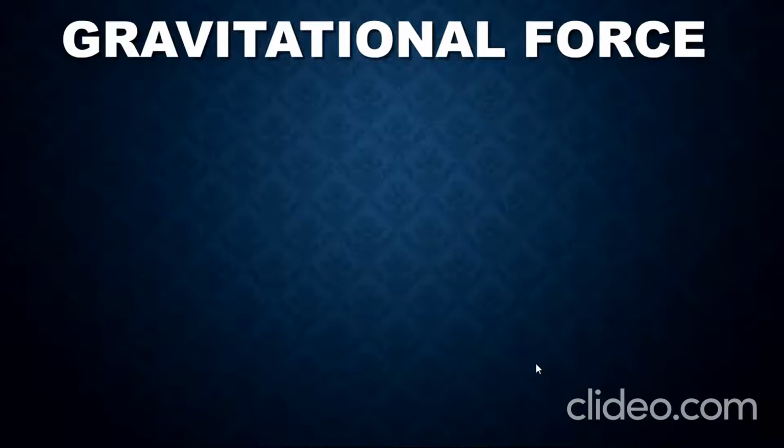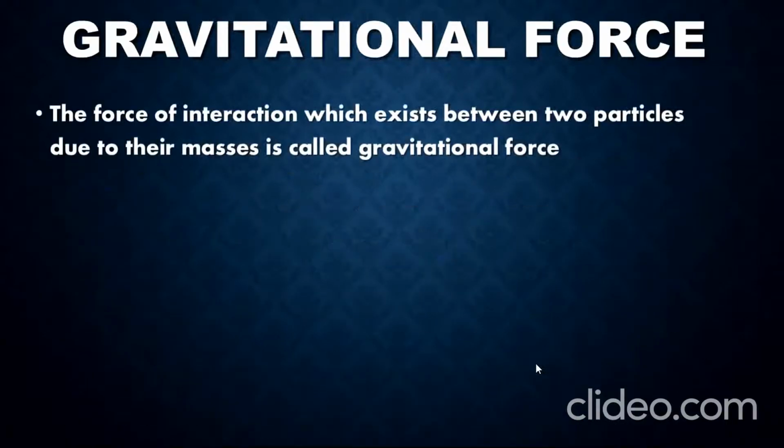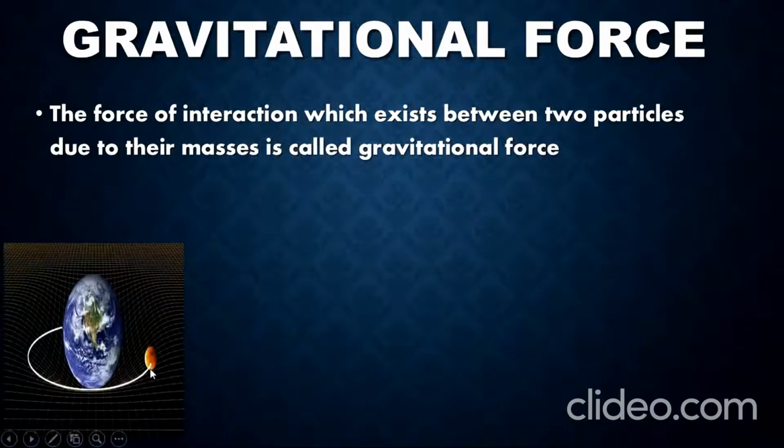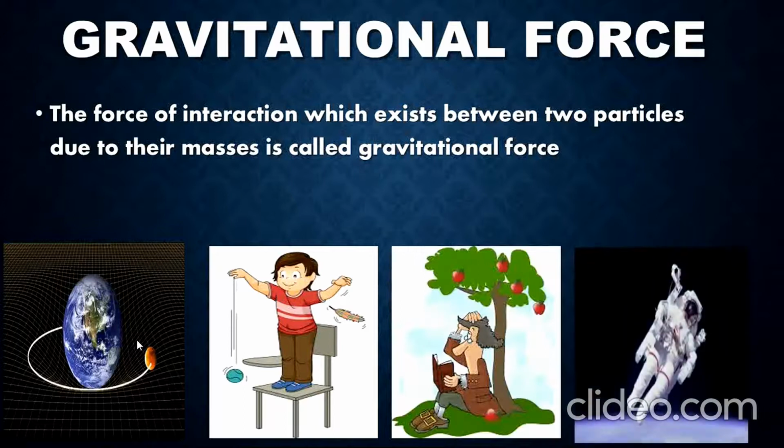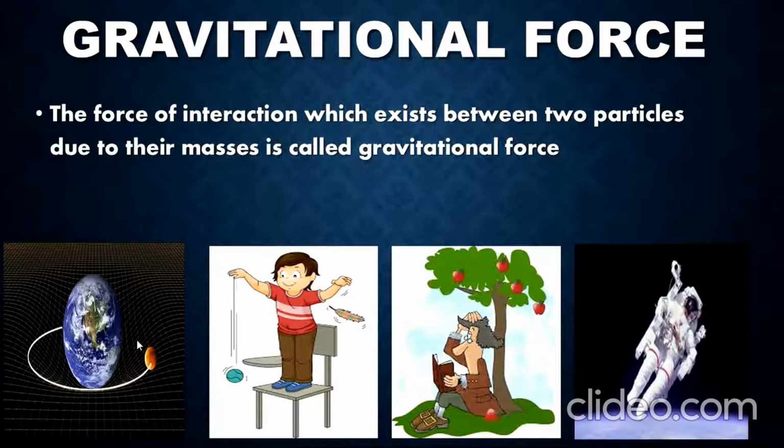Gravitational force. The force of interaction which exists between two particles due to their masses is called gravitational force. The Earth's gravitational pull makes the moon rotate and revolve around it. Objects or things fall towards the Earth because it pulls them, which is called the force of gravity. This is an attractive force. This force acts on all objects.